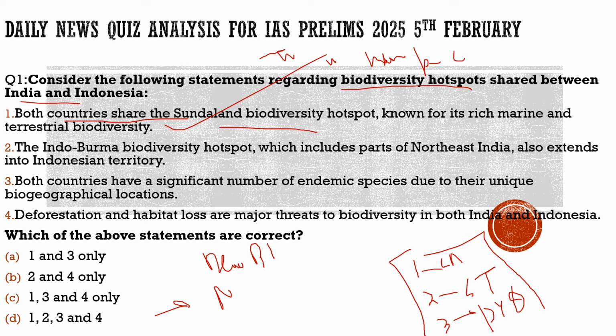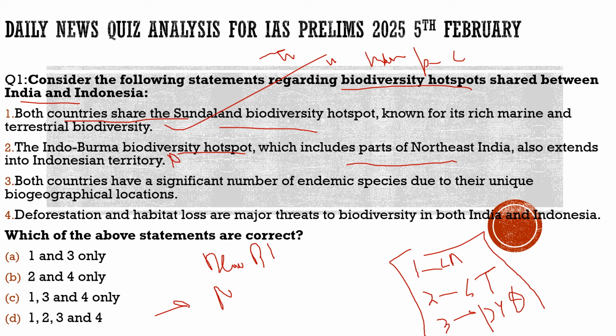A statement can be asked about the continuation of Indo-Burma biodiversity in this region. So let's see what it says. Second statement: the Indo-Burma biodiversity hotspot, which includes parts of northeast India, also extends into Indonesian territory. Totally incorrect. This is an incorrect statement. It does not extend to the Indonesian territories.